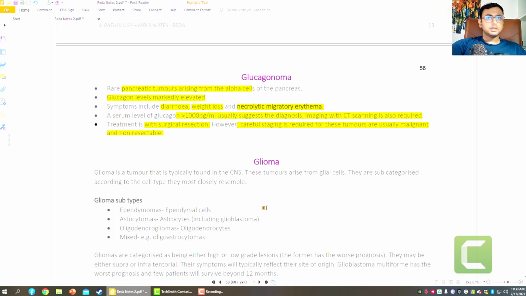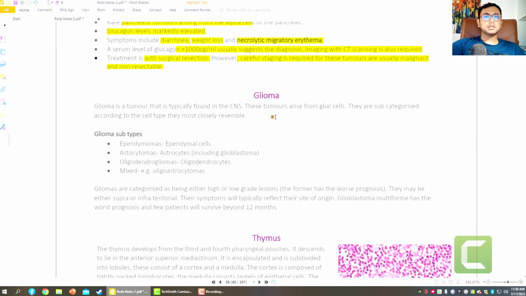Okay, now the glioma. Glioma is a CNS tumor which is also called a locally malignant tumor. Typically found in the CNS, they arise from the supporting cells of the neuron, that is astrocytes, oligodendrocytes, Schwann cells. Astrocyte-related tumors are more common, and are regarded as glioma.